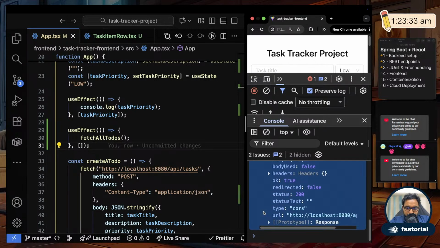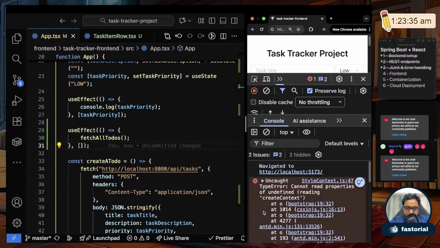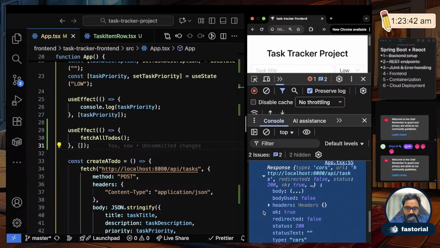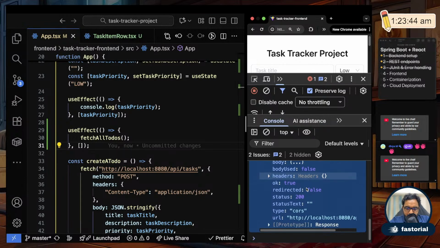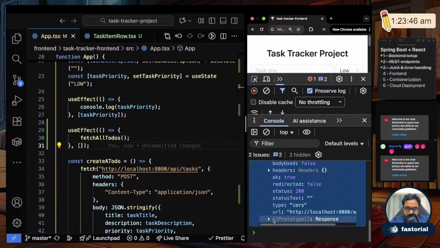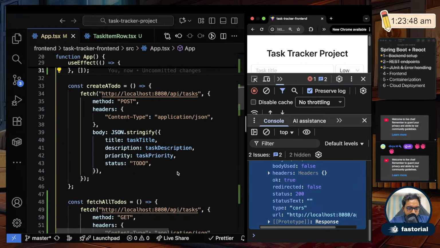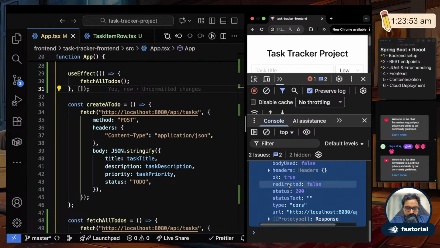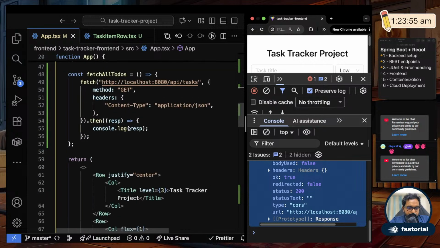Fine. And why is this showing course? Okay, ignore that part. API task, you got okay. And where is the response? Okay, so I should do response.data, I guess. Where is it?